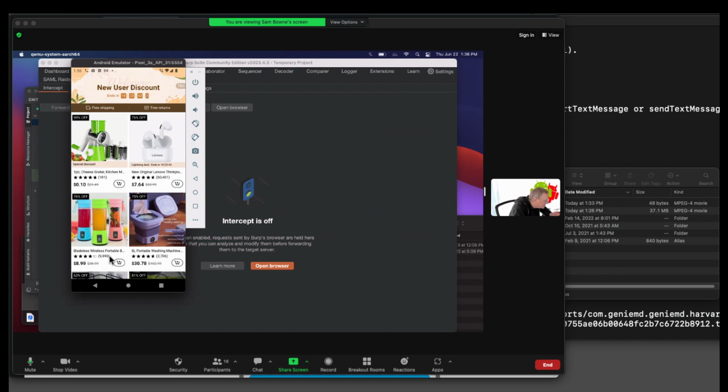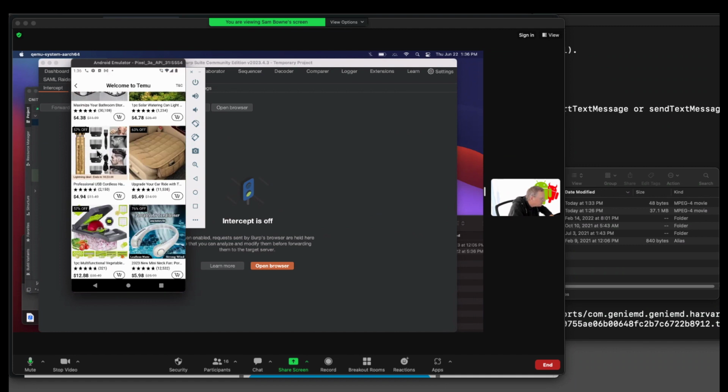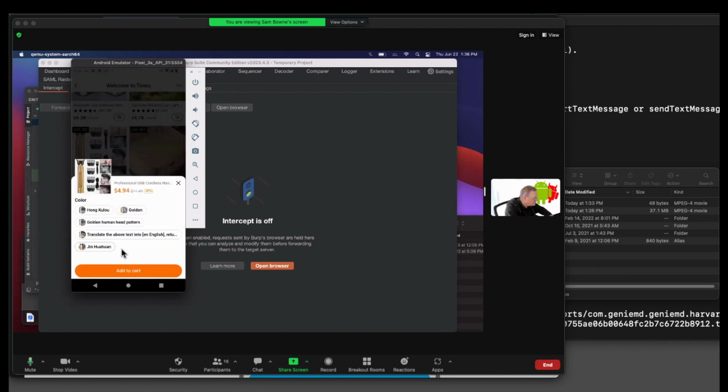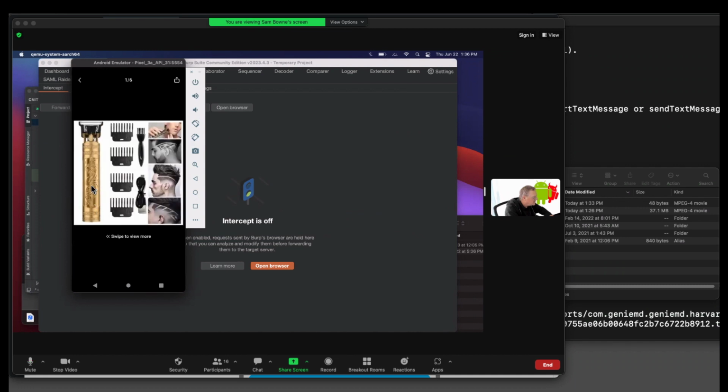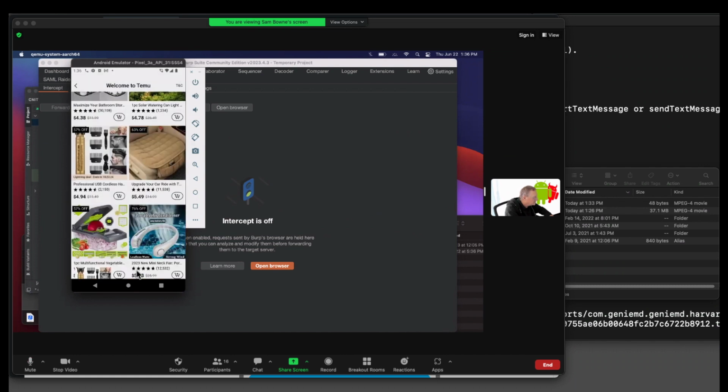Clicking doesn't do anything. It offers me things. Okay, what if I pretend I'm going to buy something? I click on an item, add to cart. Okay, please select color. I have no idea what I just bought. Color. All right.